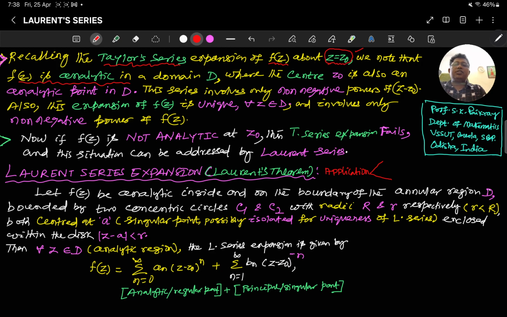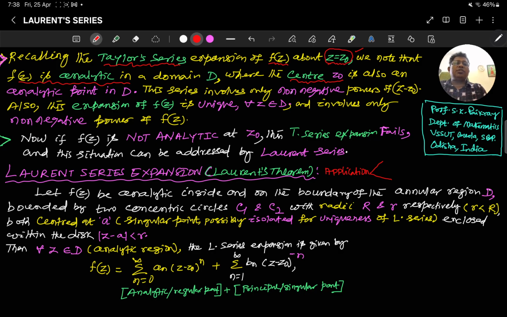It is analytic at z0, also analytic everywhere. Then taking the center at z0, we can find the Taylor series expansion.